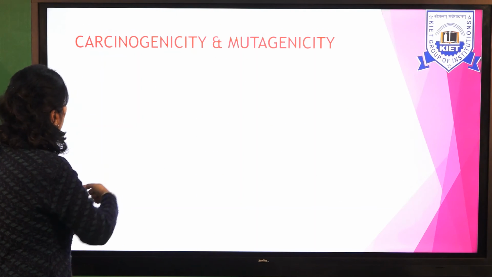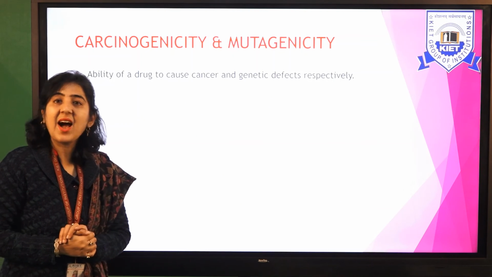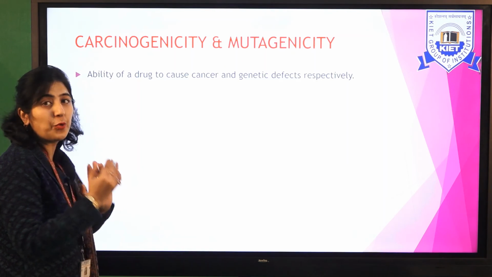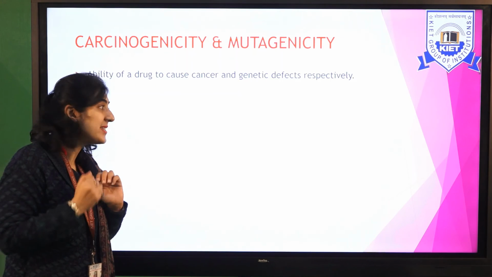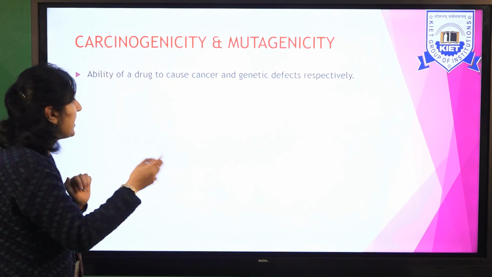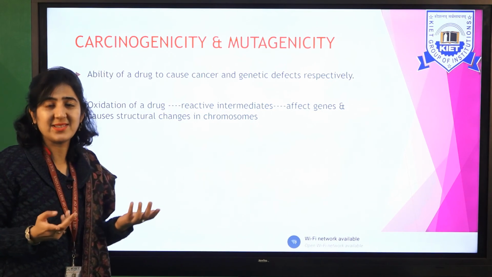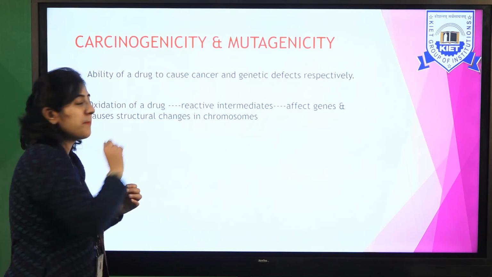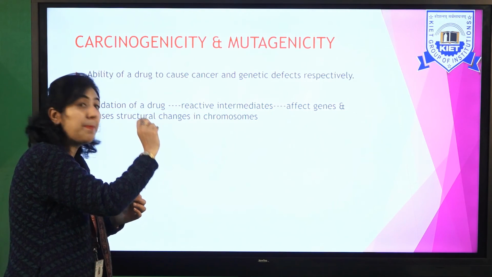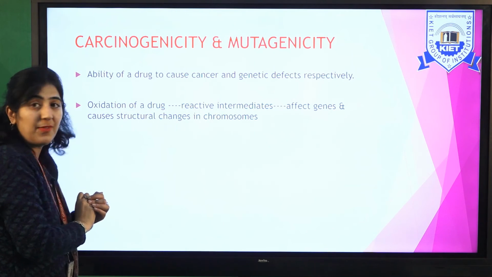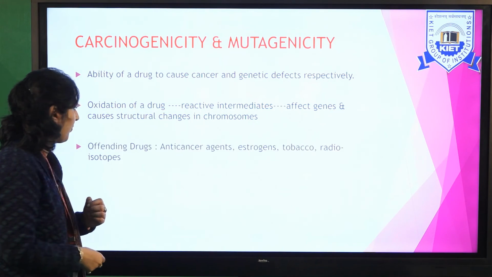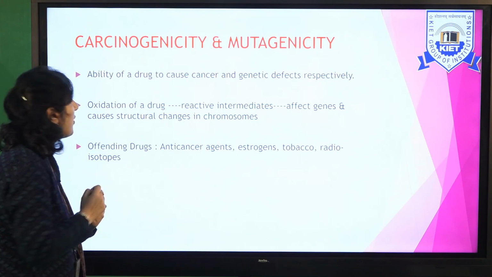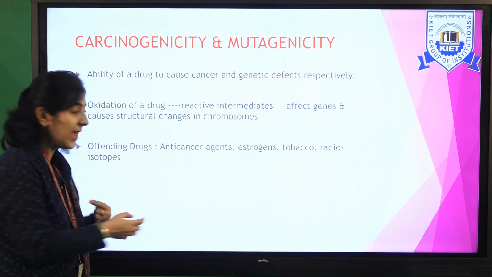Okay. So next ADR category is carcinogenicity and mutagenicity. Now when you say carcinogenicity, it means the ability of a drug to cause cancer. And when you say mutagenicity, it means the drug is able to cause genetic defects. How does it occur? Actually, the drug gets oxidized. It produces reactive intermediates. These intermediates bind to DNA, affect the genes, and cause structural changes in the chromosomes. So what are the offending drugs? We have anti-cancer agents, estrogens, tobacco, radioisotopes. They are highly carcinogenic and mutagenic.